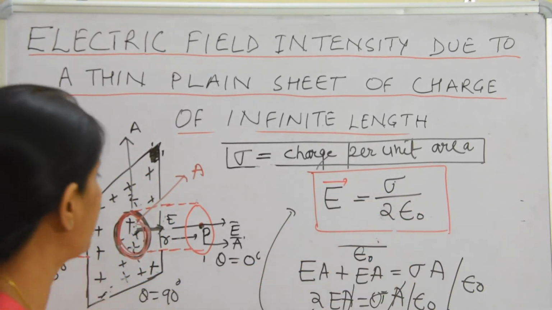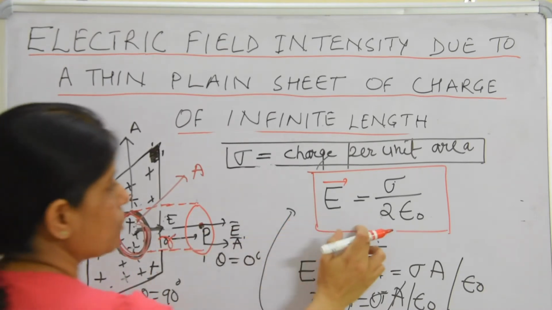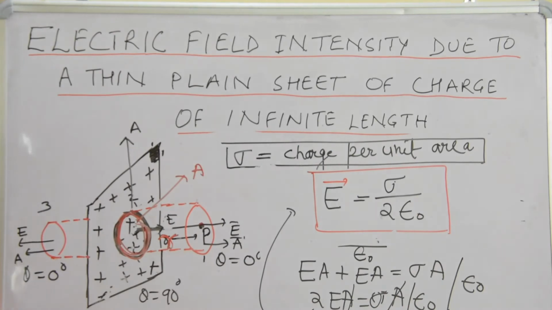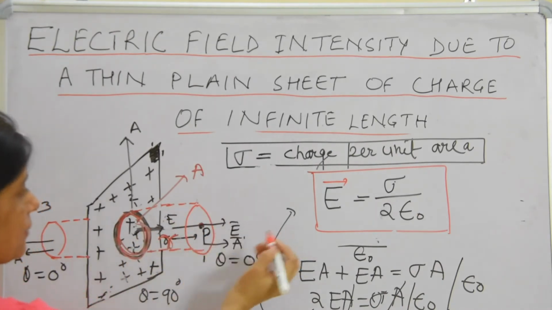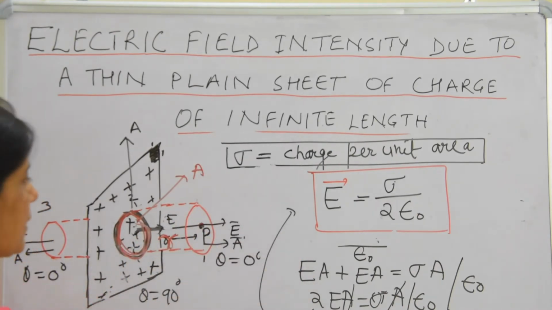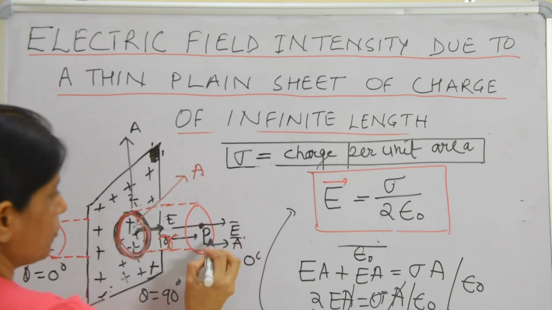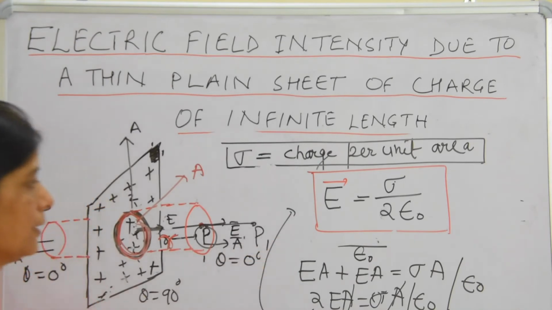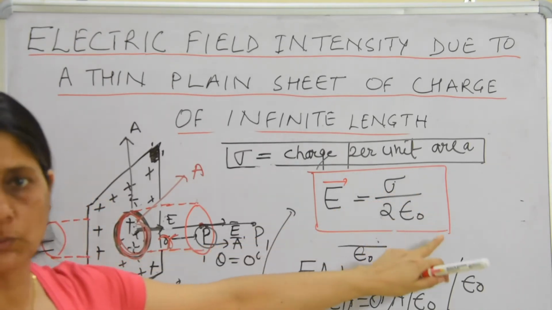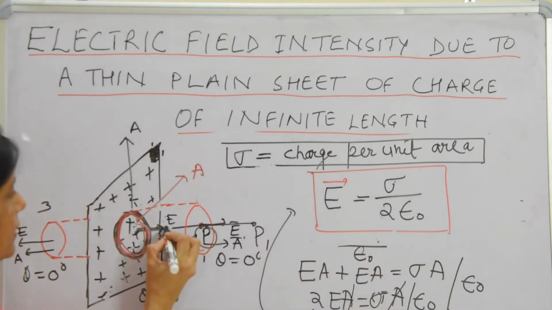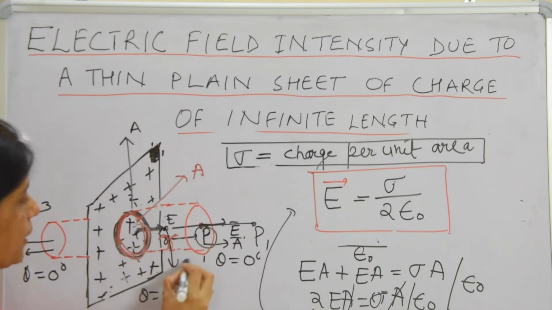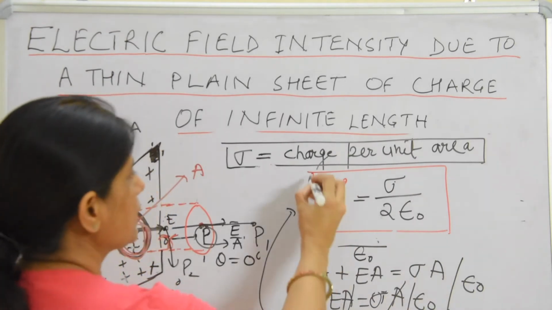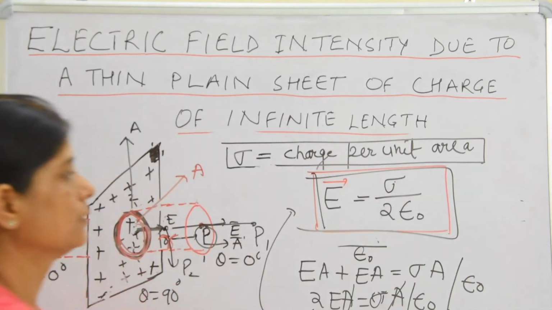This is independent of R. This formula says that electric field intensity is independent of R. If I have to find the electric field intensity at this point P1, again it would be sigma upon 2 epsilon naught. At this point P2, the value is sigma upon 2 epsilon naught. It means it is independent of R.